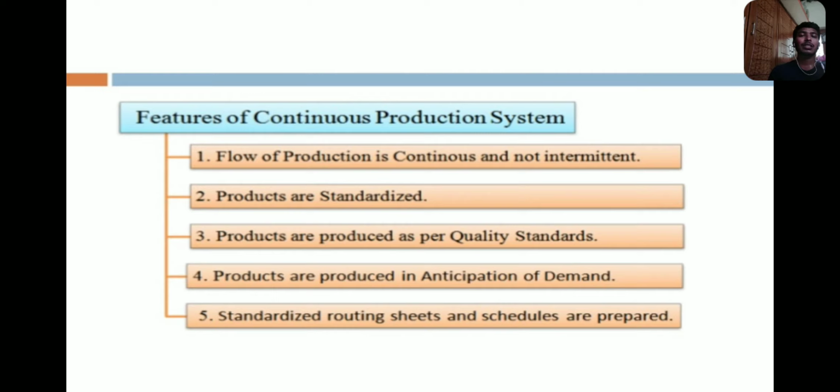Standardized routing sheets and schedules are prepared to make the products for the market. So these are the features of the continuous production system.